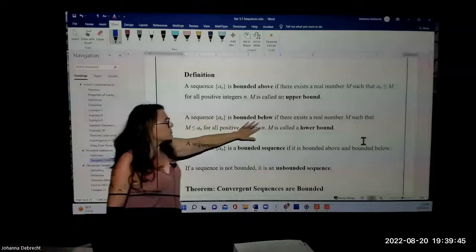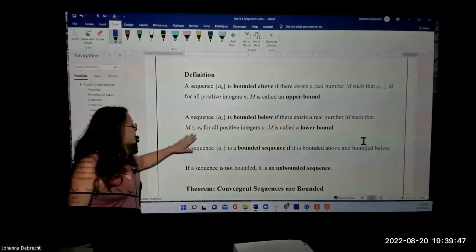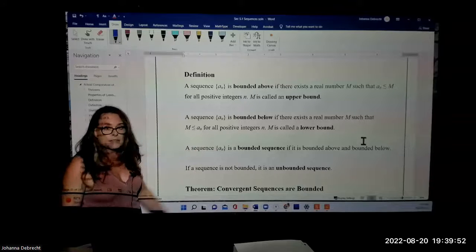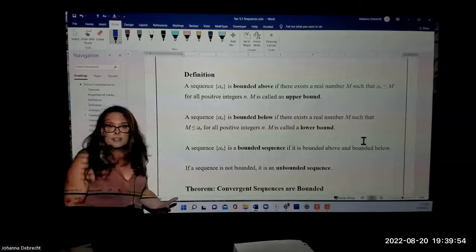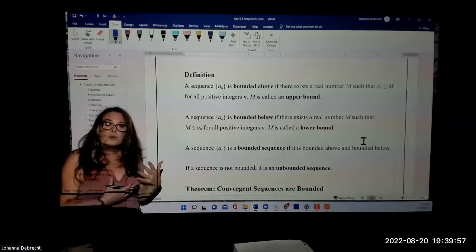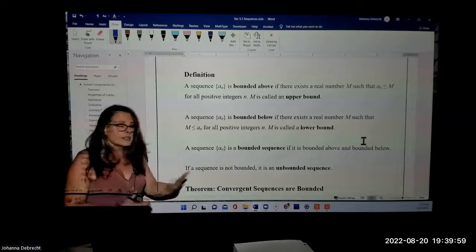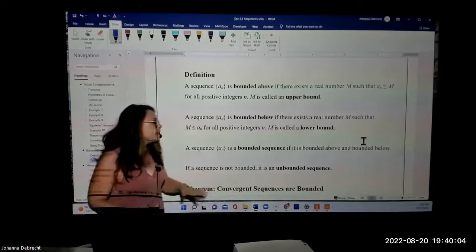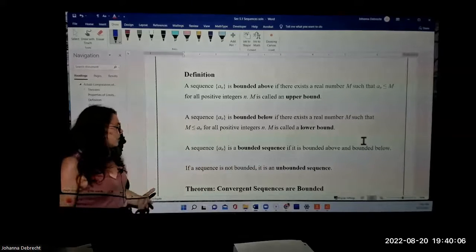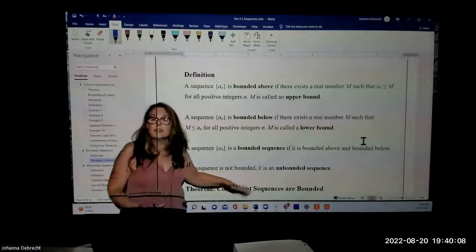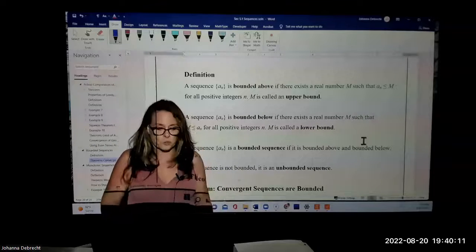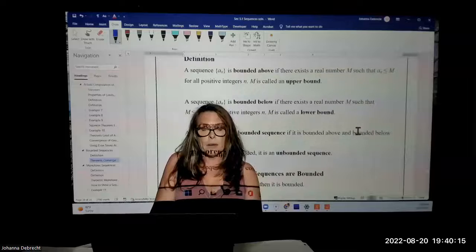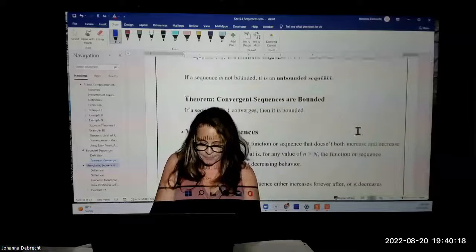The sequence is bounded below if the value of m is such that m is less than or equal to the sequence values for all positive integers n, or we say it's eventually bounded below if it's true for some lowercase n greater than some uppercase N. We just call it bounded or a bounded sequence if it's bounded both above and bounded below. And if it's not bounded, then it's unbounded. So it's an either or situation. Either it's bounded or it's not bounded. If it's bounded, it could be bounded above, bounded below, or bounded both.